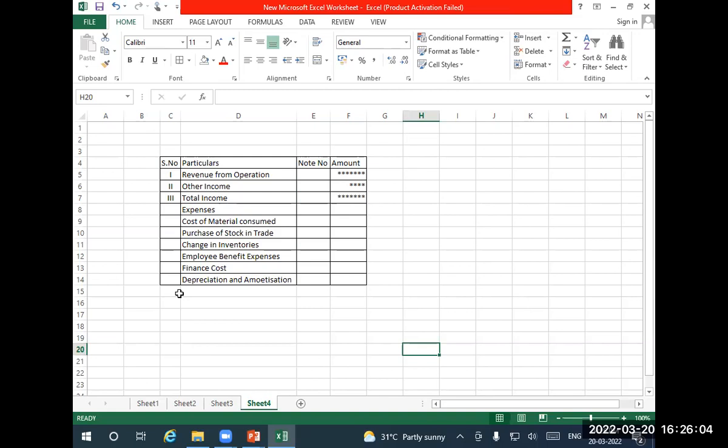What is amortization? Reduction in the value of an intangible asset. Suppose there's a trademark. In the trial balance, there's a trademark, 1 lakh rupee. In the adjustment they're telling you, management decided to write off 5% of the trademark. So 5,000 you have to take and write it here. You have to add it with the depreciation amount. Okay. Last one, other expenses.